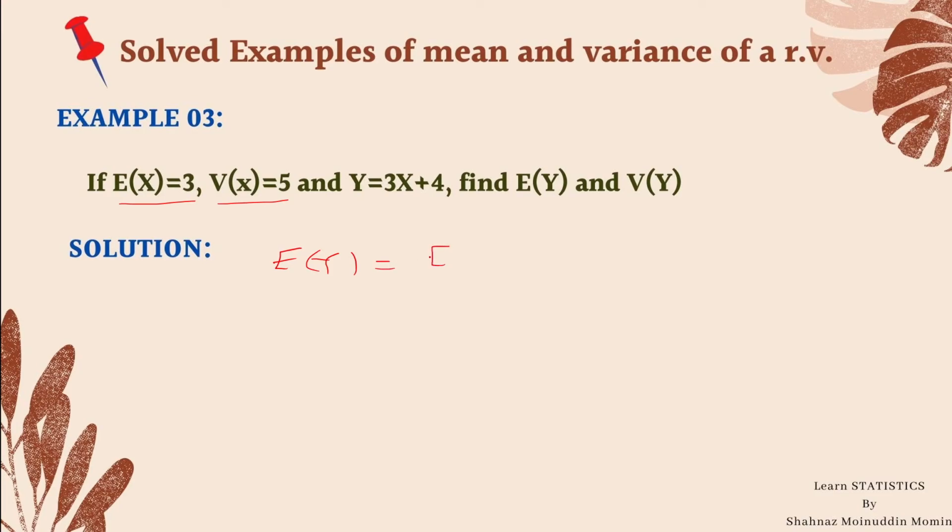Expectation y is equal to expectation of 3x plus 4. By taking expectation inside the bracket, we get expectation of 3x plus expectation of 4, which is equal to 3 into expectation of x plus 4. Since 4 is a constant, its expectation is 4 itself. That is the property of expectation, which we have learned earlier.